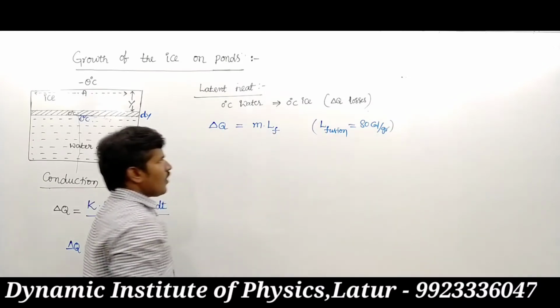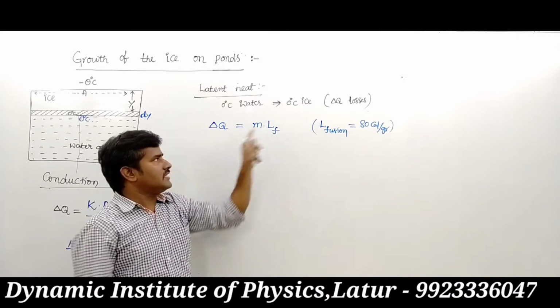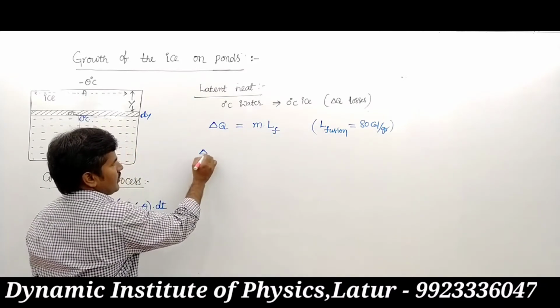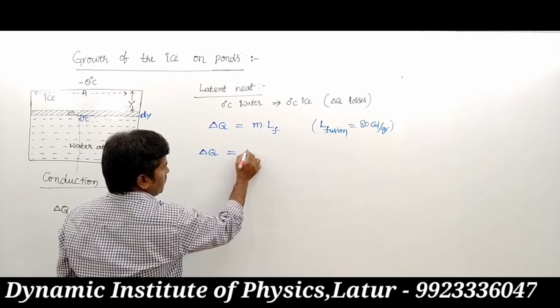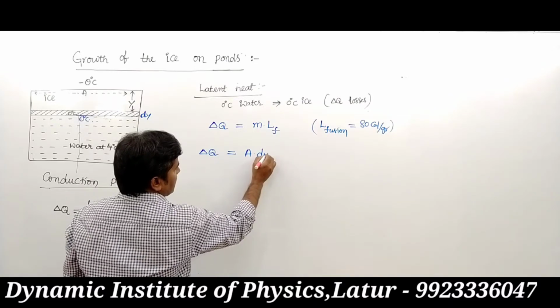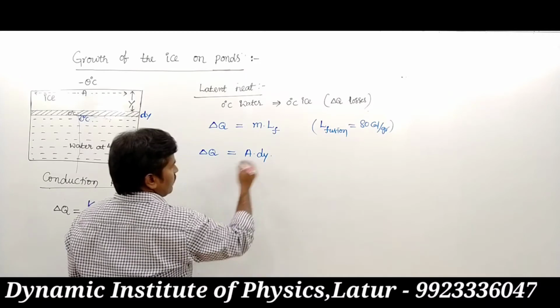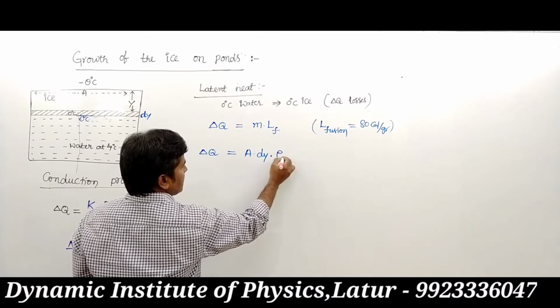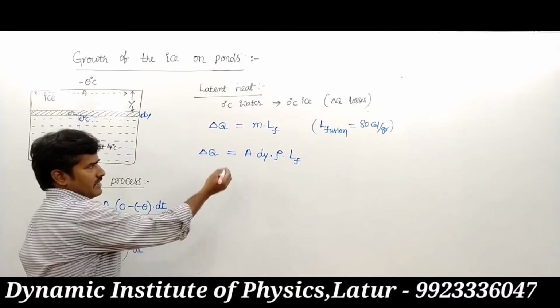That means when water is converted into ice, it loses heat. Then delta Q is volume into density into L fusion, where volume is area into thickness dy.